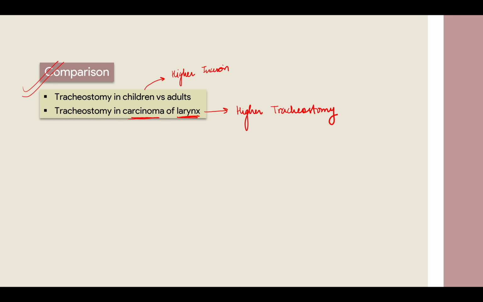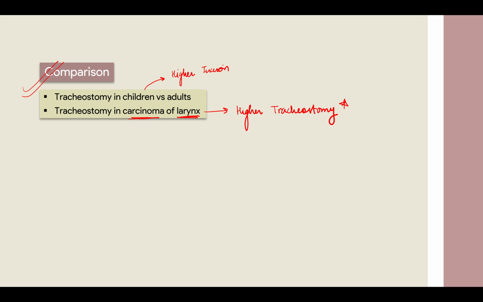I must have told you in the larynx wala chapter also. So we remove the part and we have to save as much trachea as possible. That is why we do higher tracheostomy, right? So this is very very important point. So in larynx wala thing we have to operate it on T1. Okay, so larynx में children में we have to do higher tracheostomy, otherwise never do higher tracheostomy.